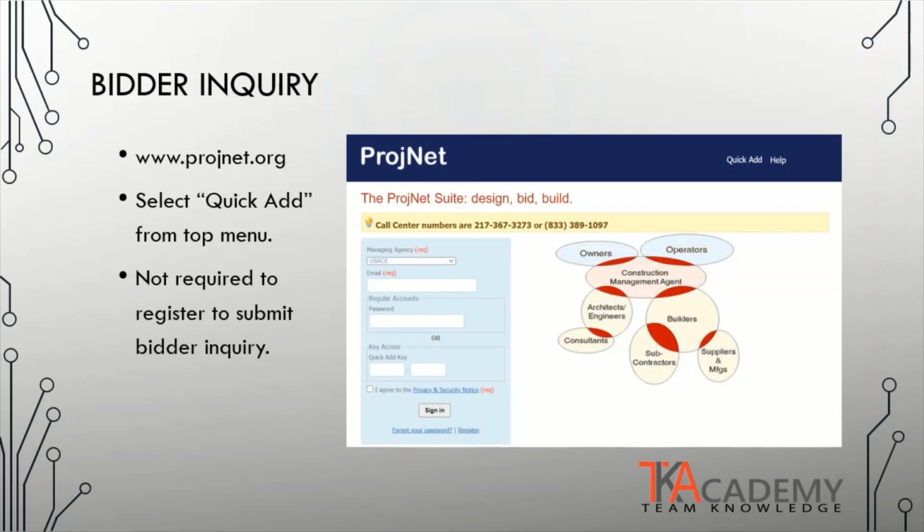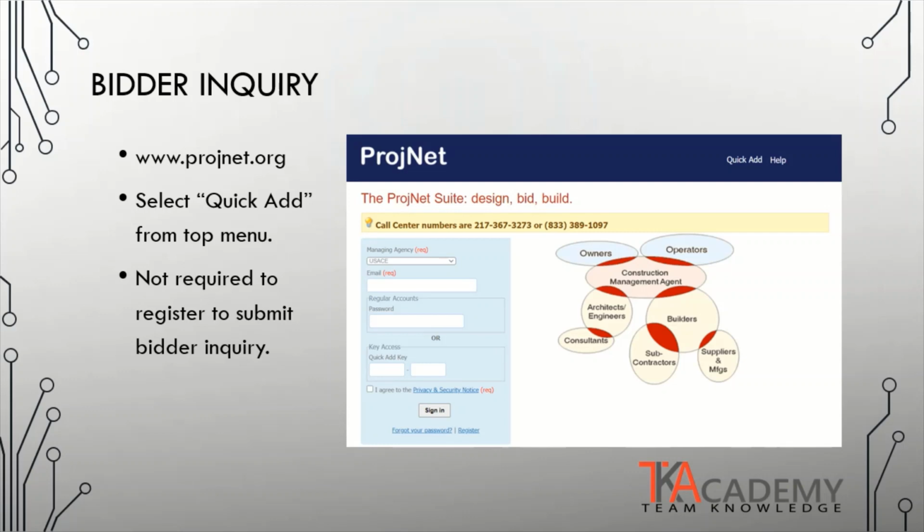The first feature that we are going to cover within ProjNet is the bidder inquiry. This can be accessed by anyone via the internet. For the bidder inquiry feature, one does not have to register or have a vendor ID number. Anyone may access the bidder inquiry.